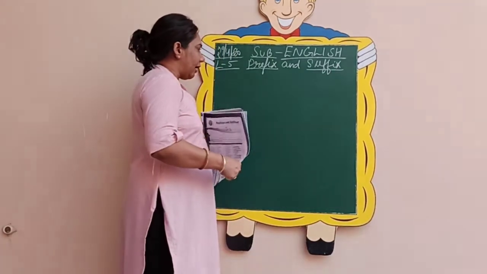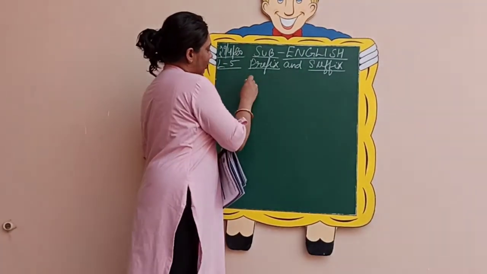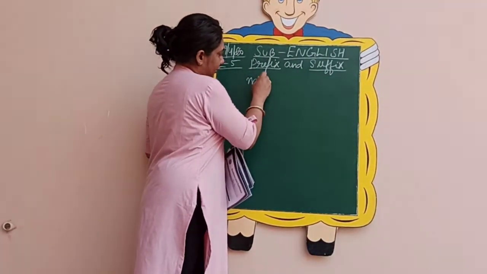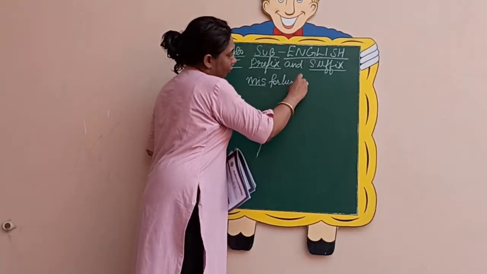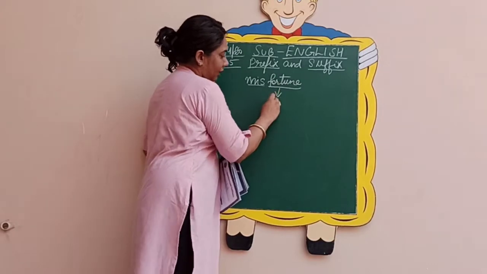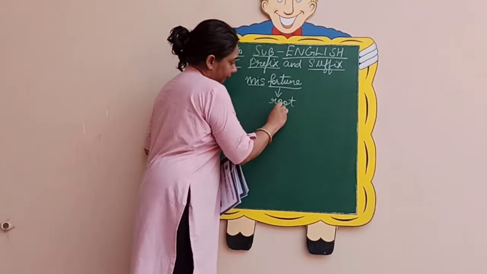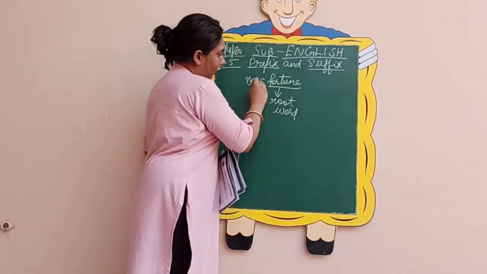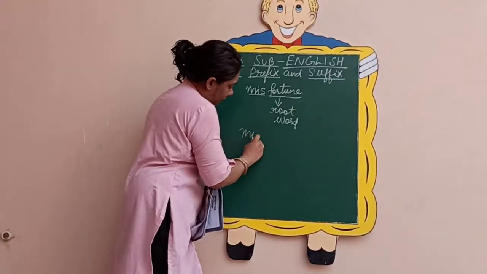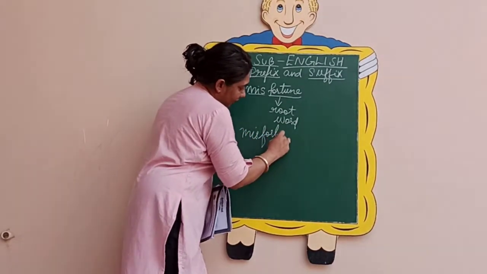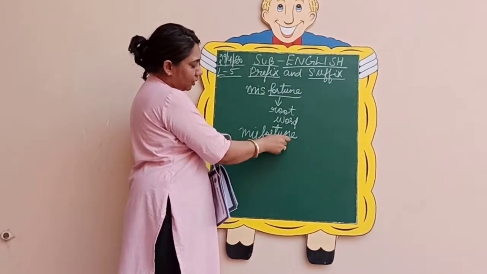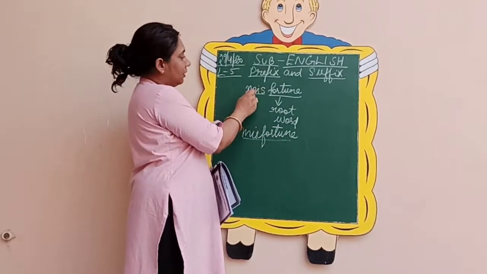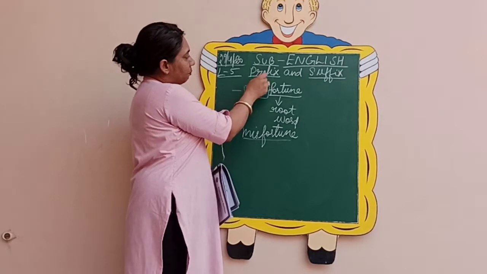If I add "mis" in front of fortune, these are three letters, what is the new word that is formed? It becomes misfortune. So this way we can form new words by adding letters in the beginning.